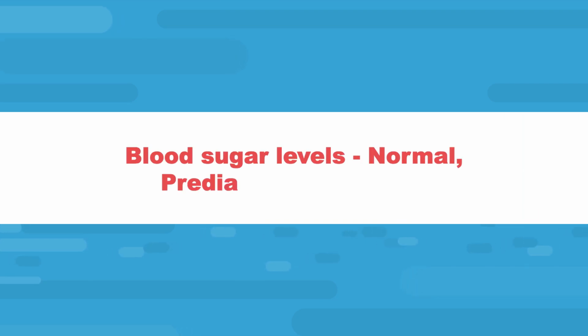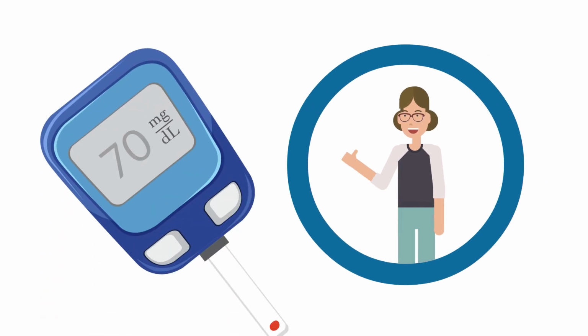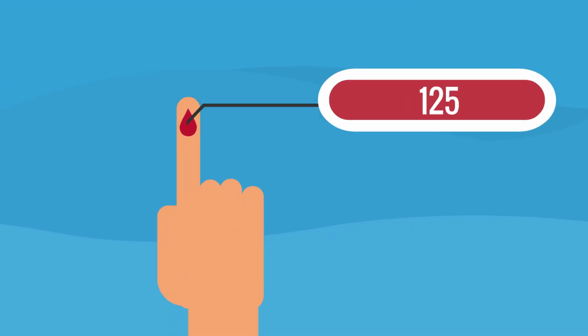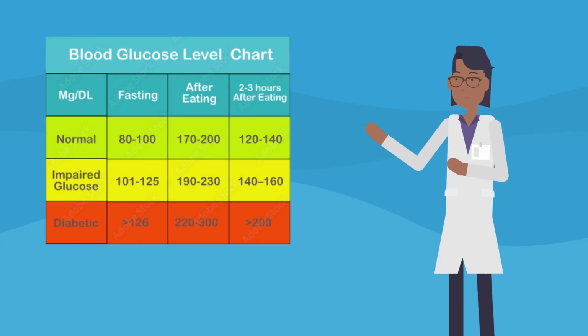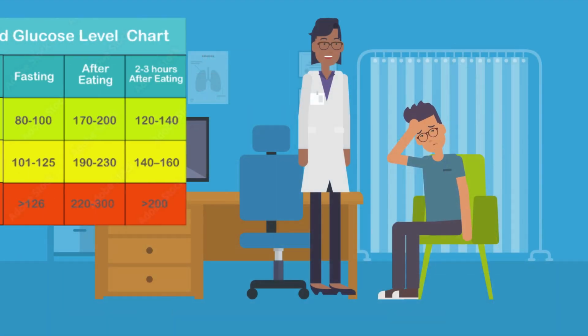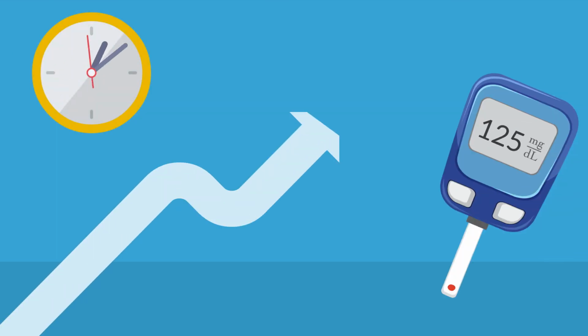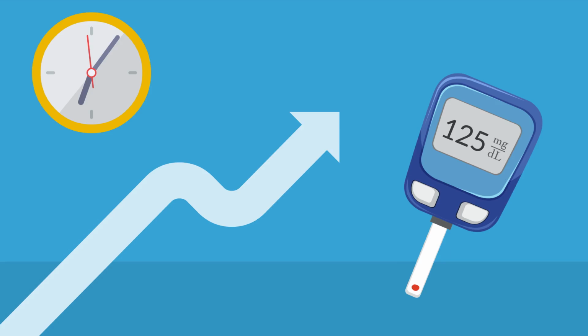Blood sugar levels. Normal, prediabetes, diabetes. A normal fasting blood sugar is less than 100 milligrams per deciliter. Prediabetes happens when fasting blood sugar is between 100 and 125 milligrams per deciliter, and anything higher might mean diabetes. It's important to know that one high reading doesn't always mean prediabetes or diabetes. Blood sugar needs to stay high over time for a diagnosis.